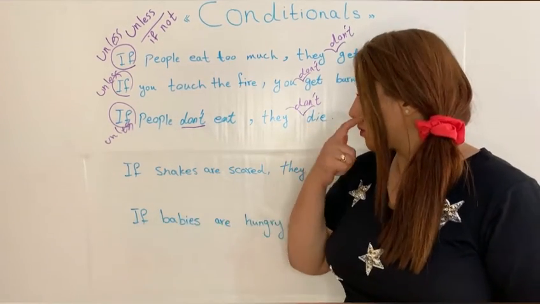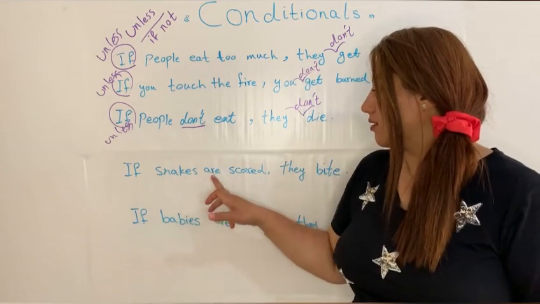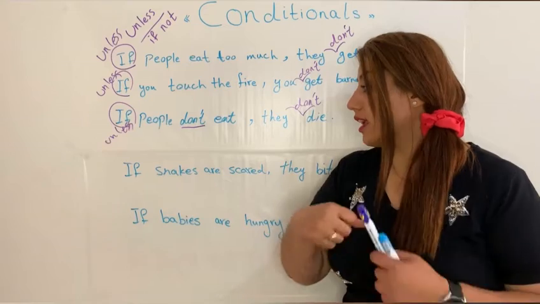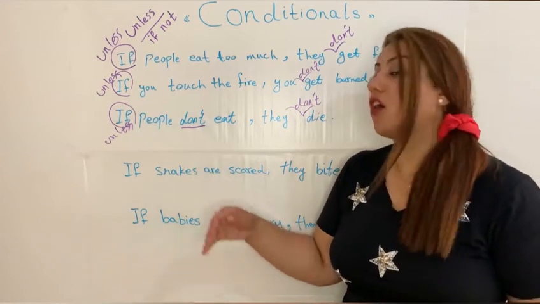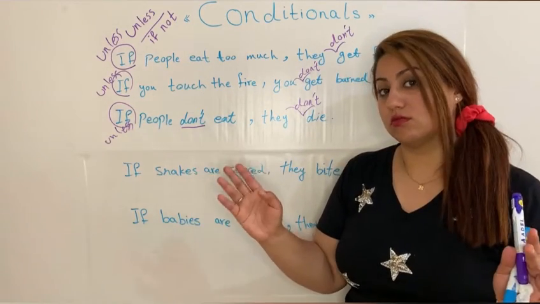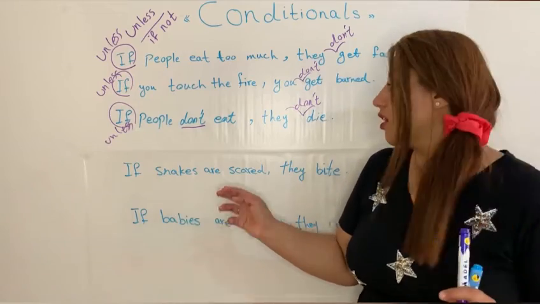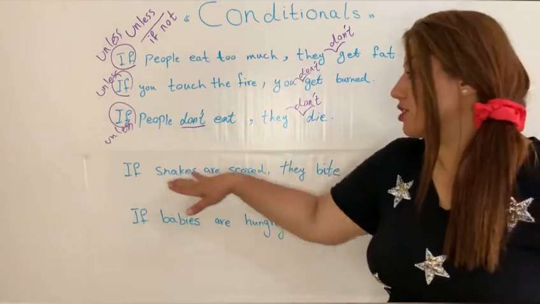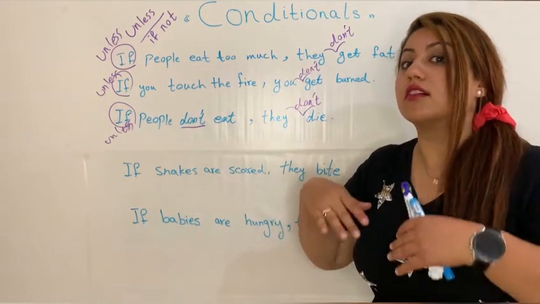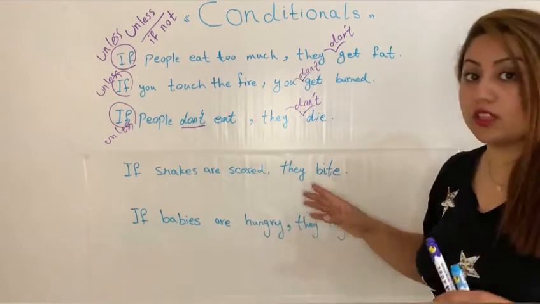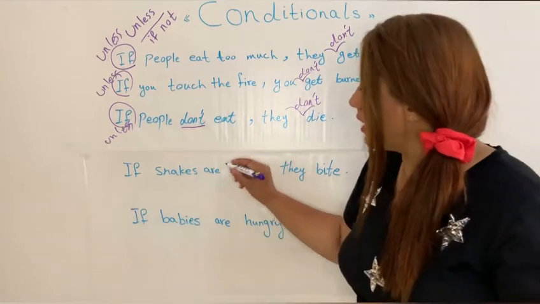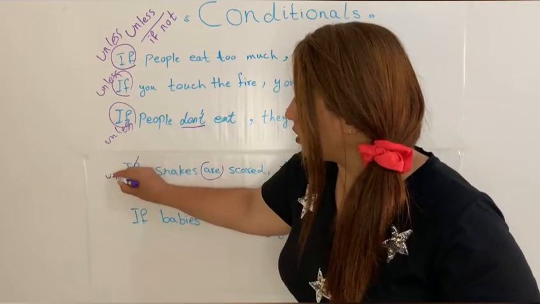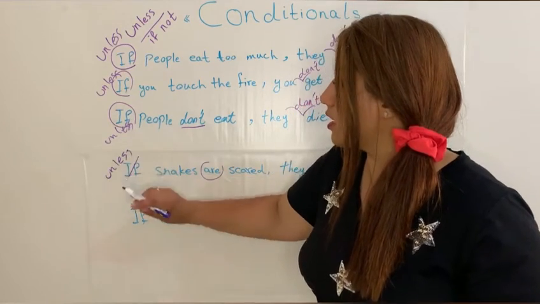Now, next one. If snakes are scared, they bite. Now I want to say that if snakes aren't scared, they don't bite. If snakes are scared, they bite. If snakes aren't scared, they don't bite. The negative form of this is collected up in if, and we use unless.